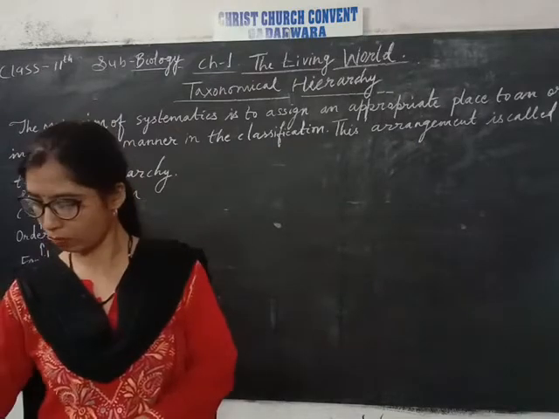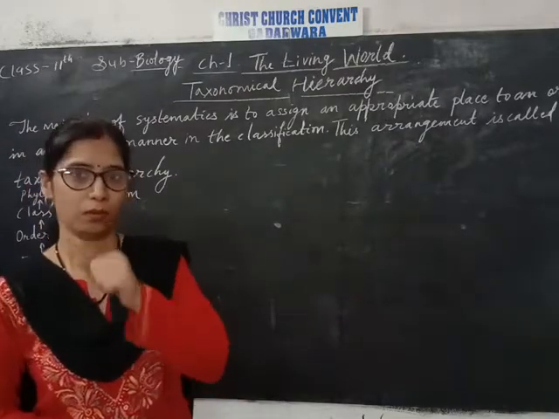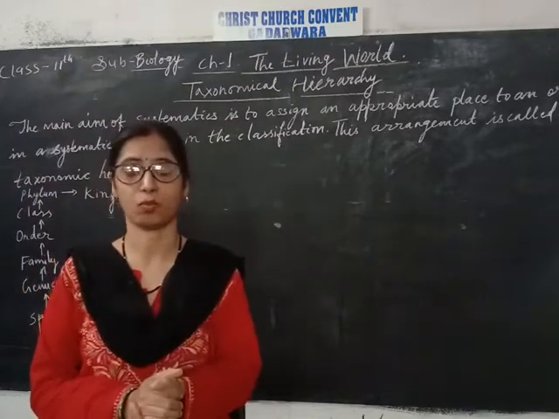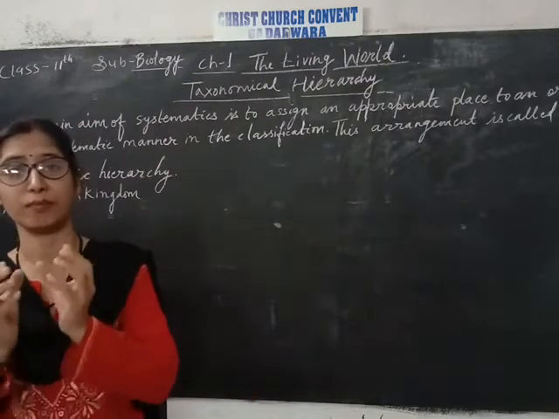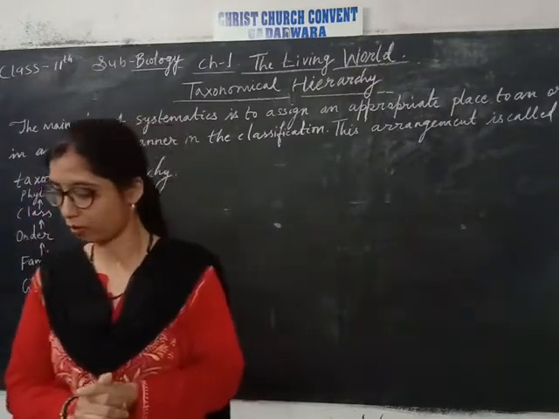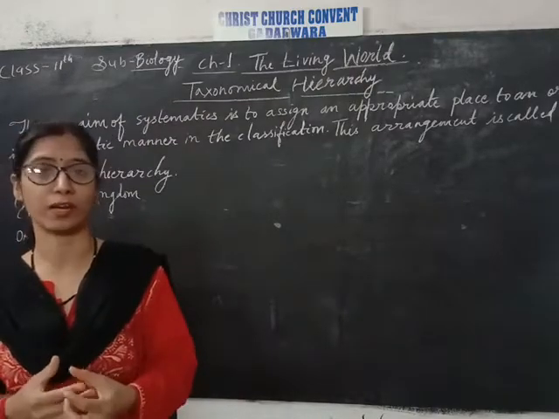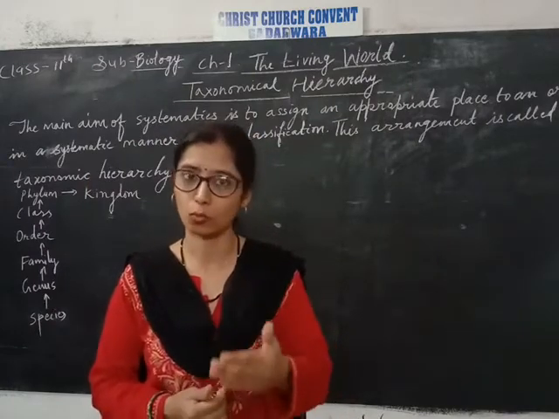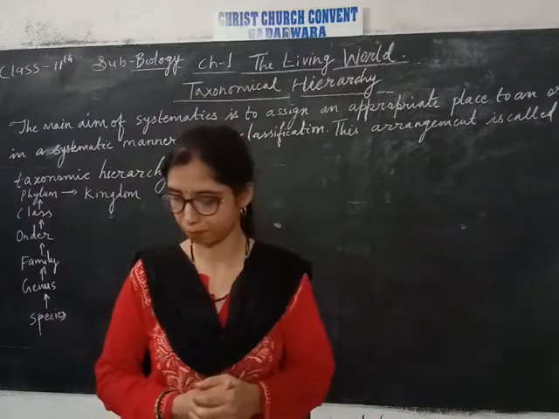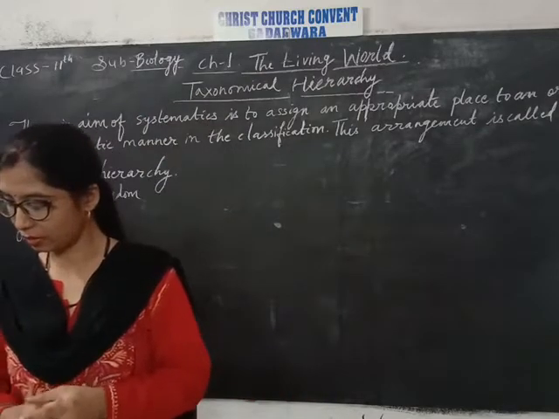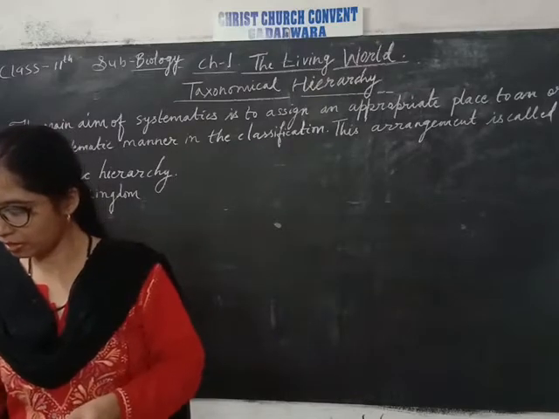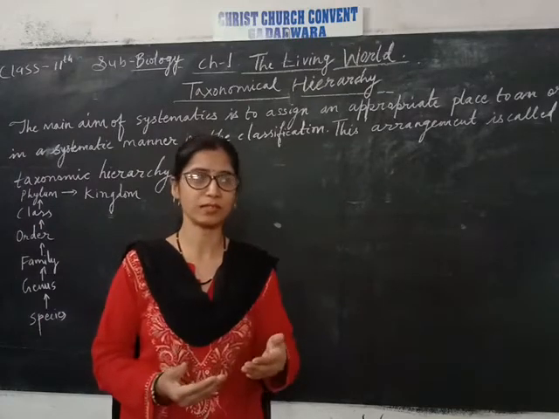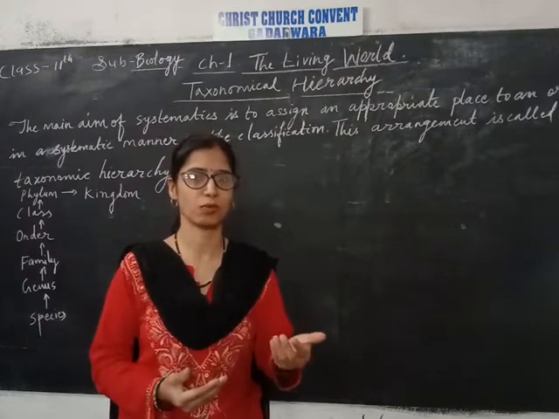So first of all we can talk about species. It is the initial, smallest and basic unit of the classification. There are specific features which are present in an organism, due to which it is called a species. Example, we can say genus Ficus.